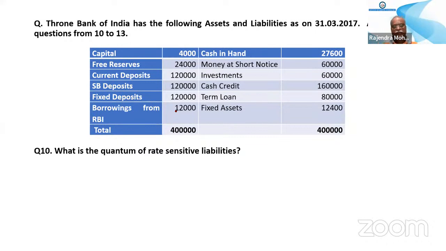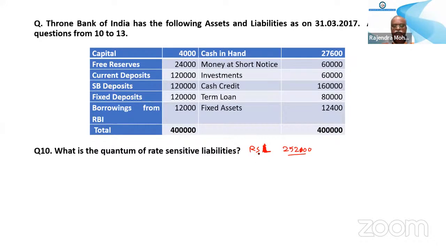What is the quantum of rate sensitive liabilities? You add those liabilities which are rate sensitive. Some answers were 2,52,000, and someone said savings and fixed deposits. Sorry, it is RSL, rate sensitive liability, not RSA.